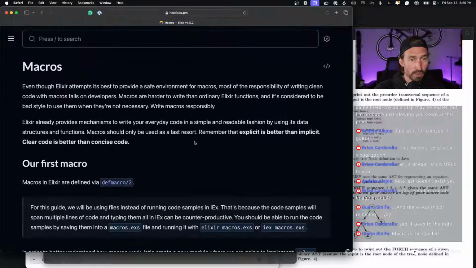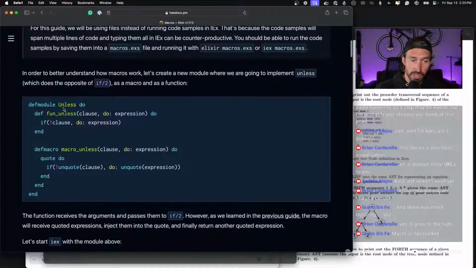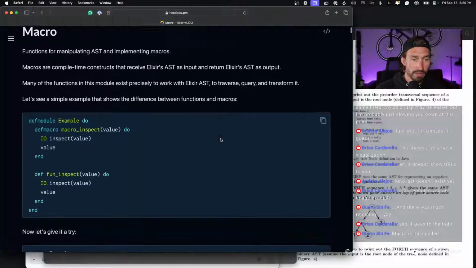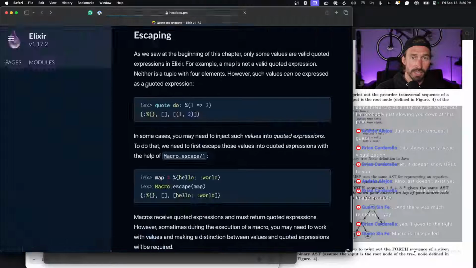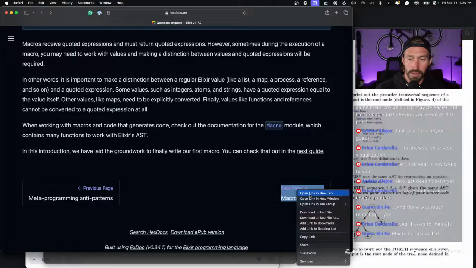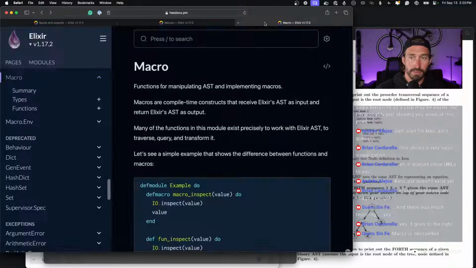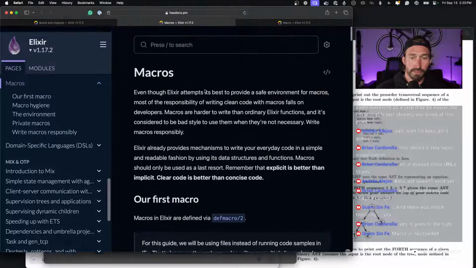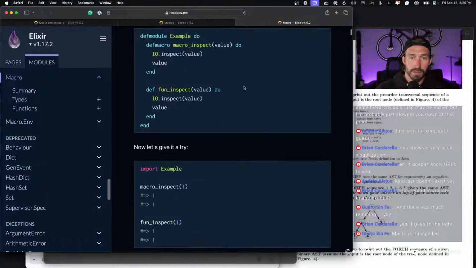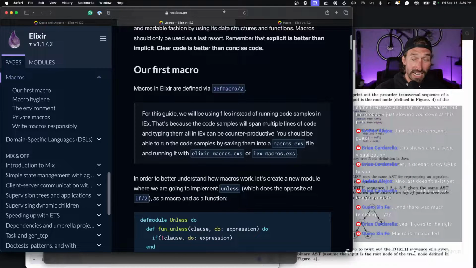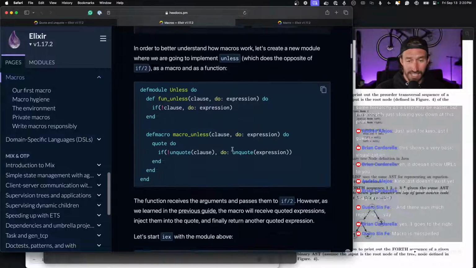So what day is it today? It's Friday. Tuesday, we're going to be hitting the macros section. So I believe this is what they just linked us to as well. Is this the same? I should open it in separate tabs. Macros. I think it's the same. Yeah. Our first macro. No, it is not. This is the module. This is the guide. So we're going to be going over the guide and writing our first macros Tuesday next week.